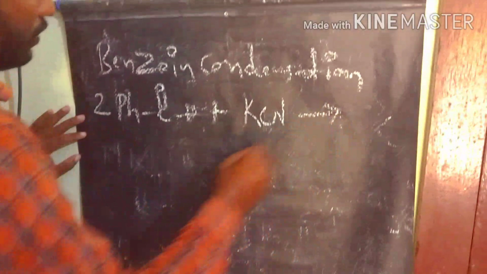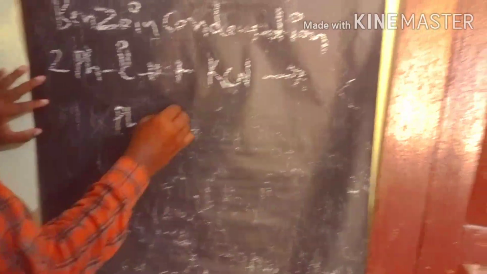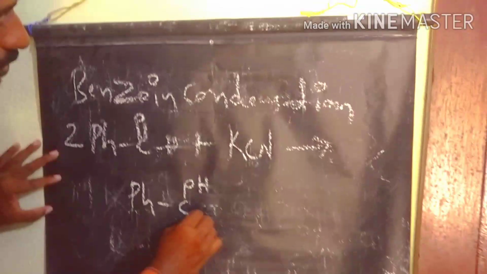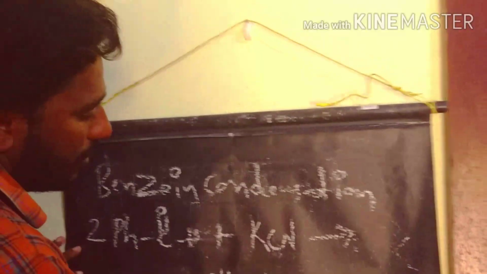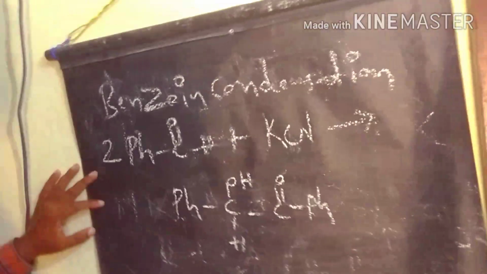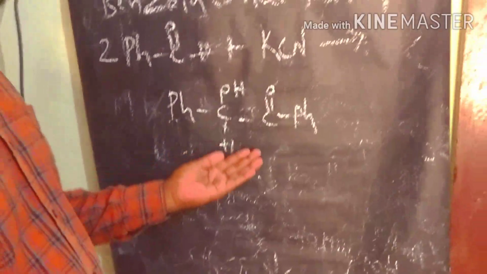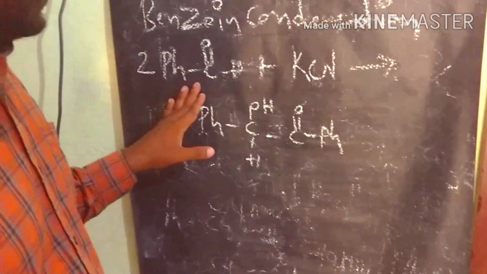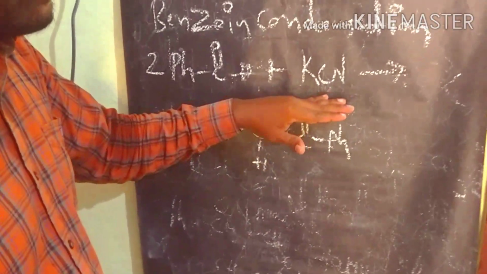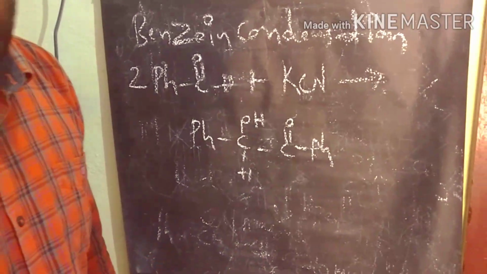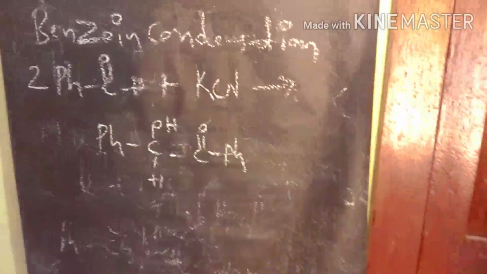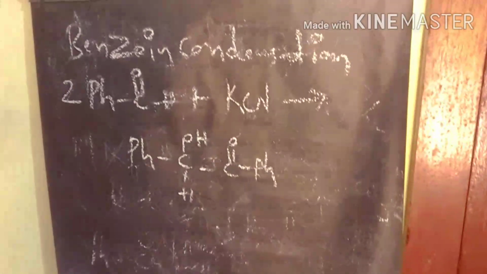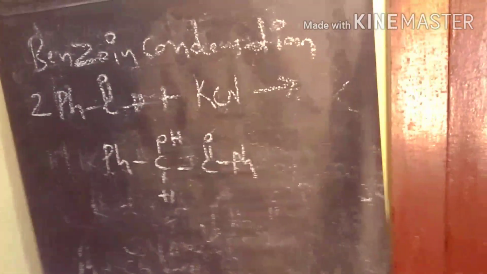So we call it benzoin, a beta hydroxy ketone. So here we take 2 moles of benzaldehyde in presence of potassium cyanide. Finally we are getting benzoin as the product. So how is it possible to get the benzoin product?